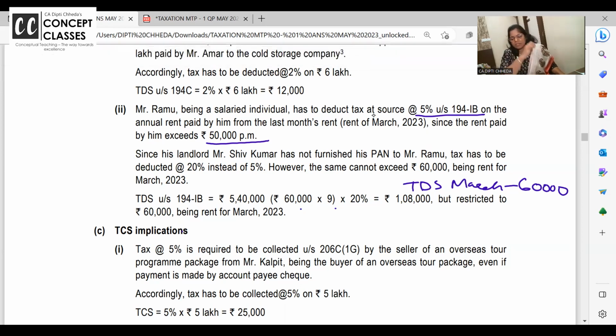Pause this for 2 minutes. Check it on your own. If you do, you will be juggling. That's why MTP solving is a must. You'll be juggling.